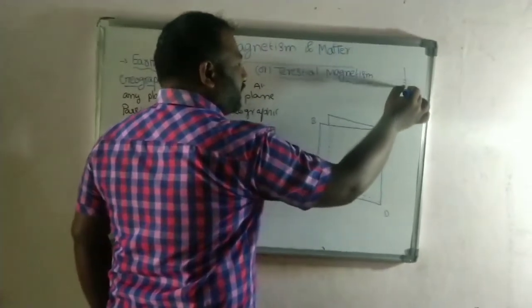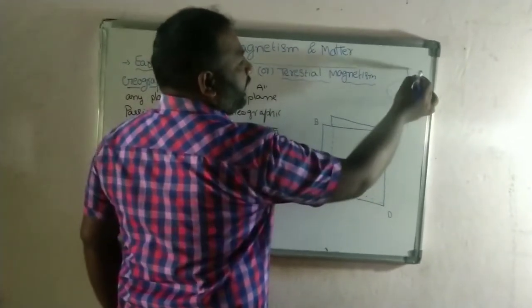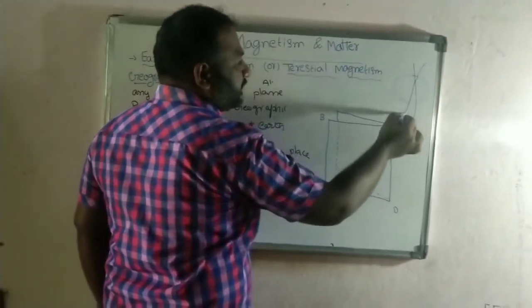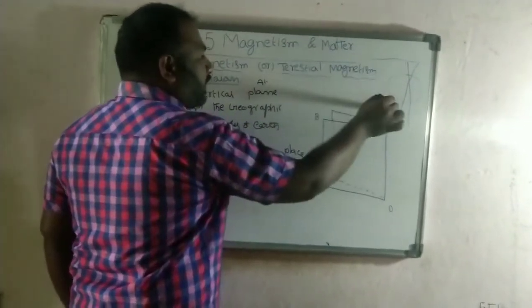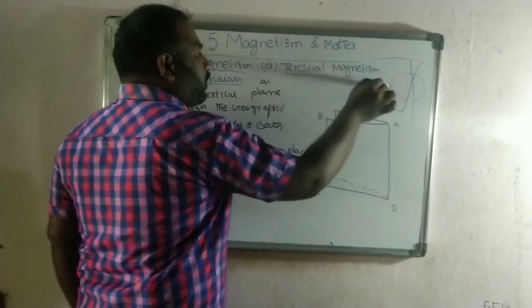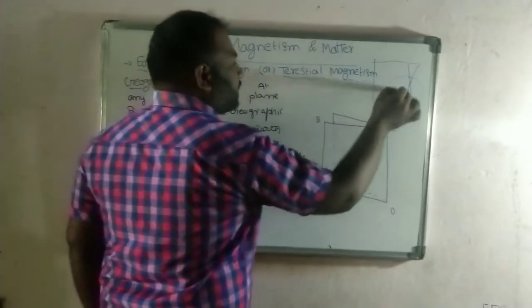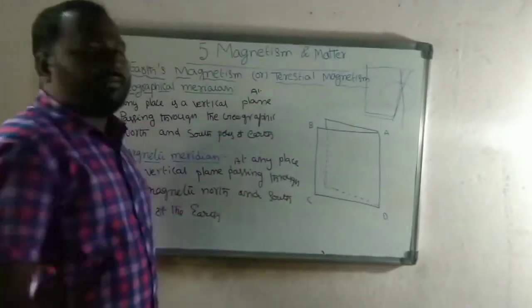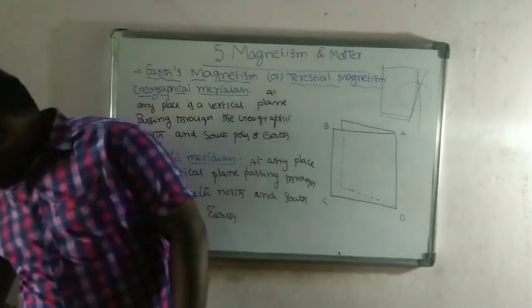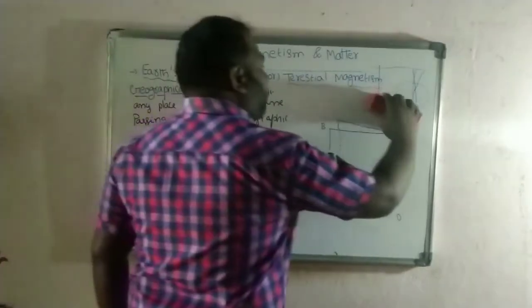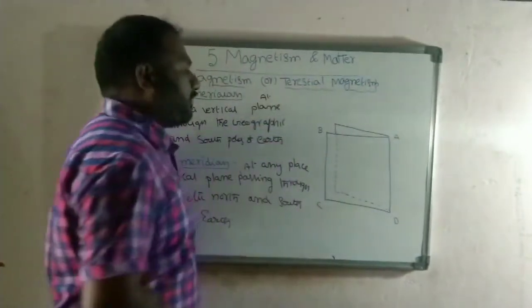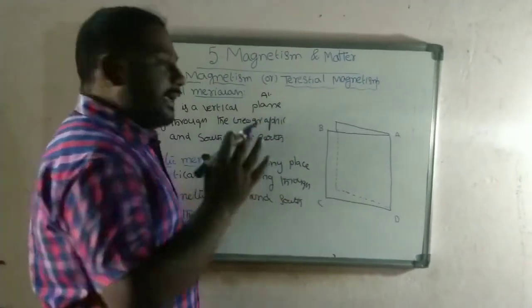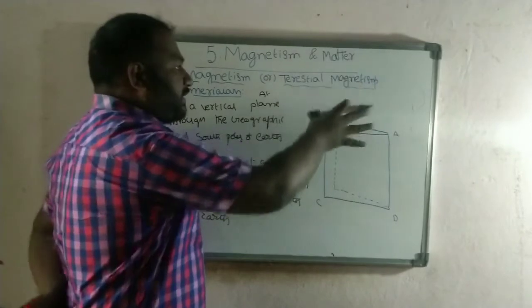Here this is the magnetic meridian and it is the geographical meridian. Now we consider the total line from north pole to south pole. It can act as the geographical meridian. Here a vertical plane is passing through the north pole and south pole of the earth.